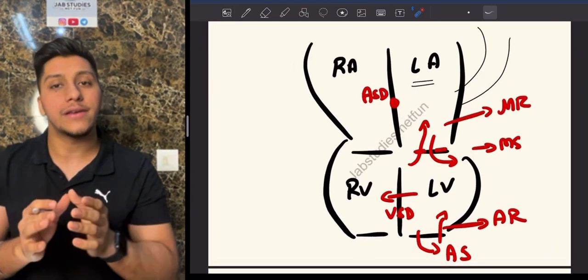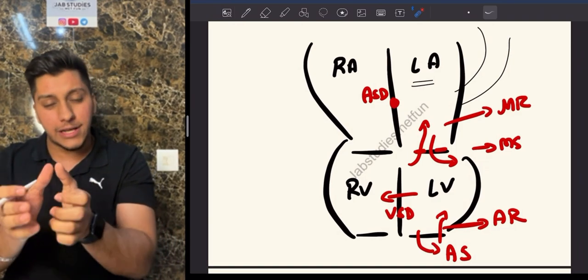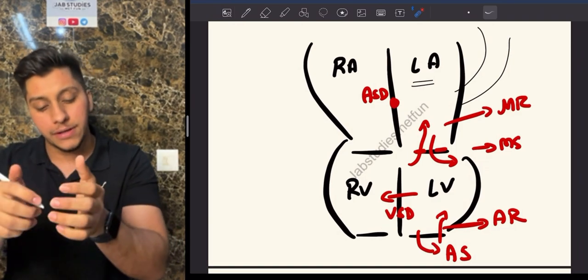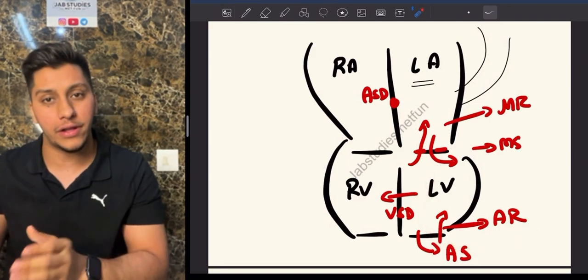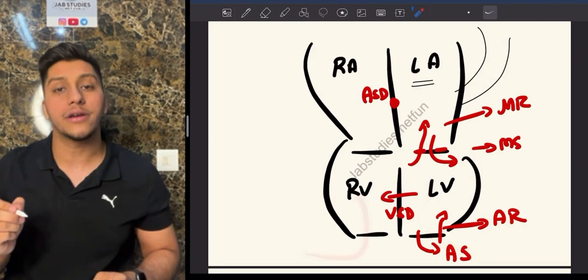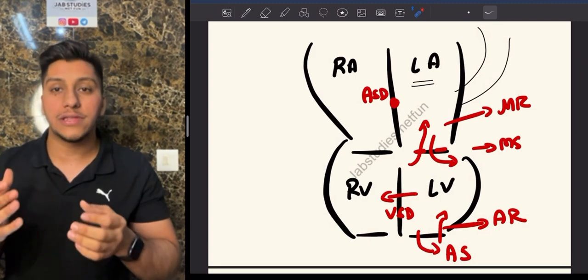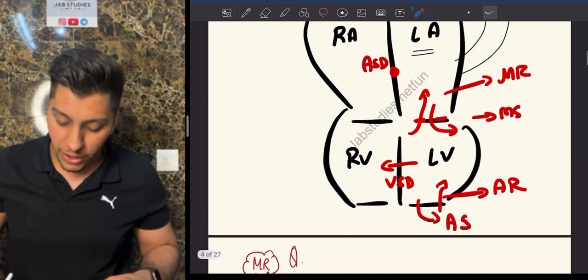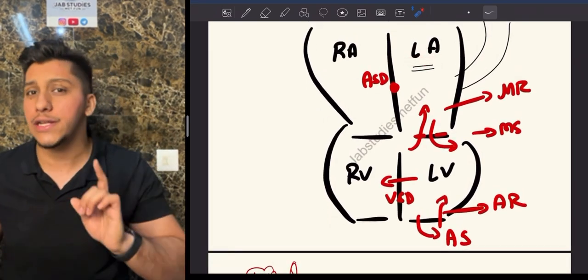In a simple way, systolic is whenever they are referring to ventricular contraction. When your ventricles are pumping, whenever the ventricle pumps, the blood from the ventricle goes out to the aorta if it is the left side, and it goes to the pulmonary trunk if it is the right side. So whenever there are any pathologies, then we will be stating the facts. Now, whenever the blood is flowing from the left atrium to the left ventricle, the ventricle is not contracting.